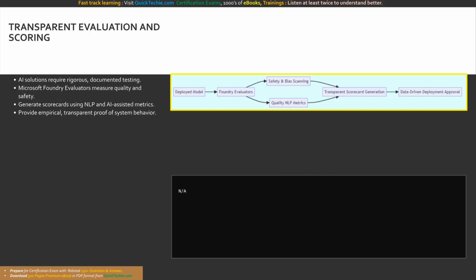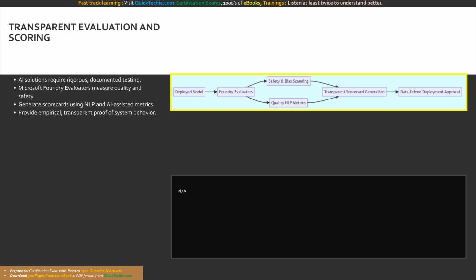To maintain transparency throughout the lifecycle of an AI solution, teams must implement rigorous, heavily documented testing methodologies. You cannot simply deploy an AI agent and assume it aligns with your responsible AI guidelines. You must prove it mathematically. In Microsoft Foundry, this is accomplished through the use of evaluators. Evaluators are specialized components used to measure the quality, safety, and overall effectiveness of AI model or agent outputs. By integrating these evaluators into your testing pipelines, you bring absolute transparency to the model's performance metrics.